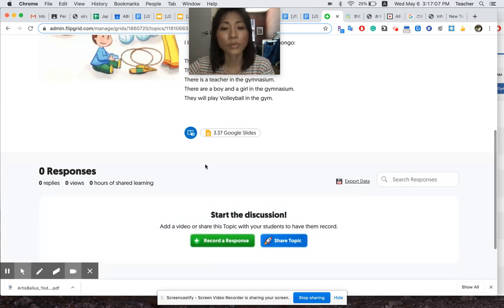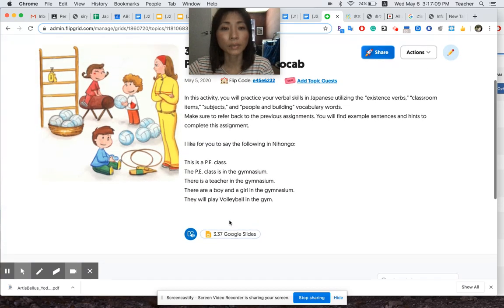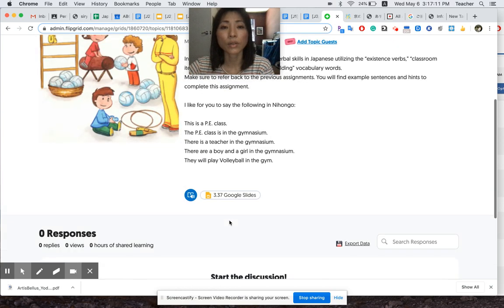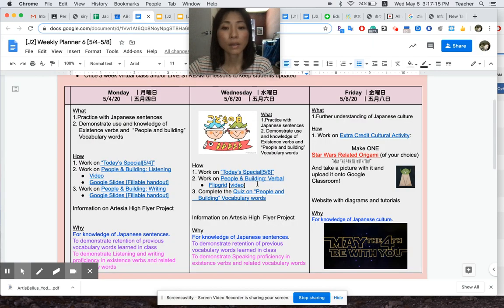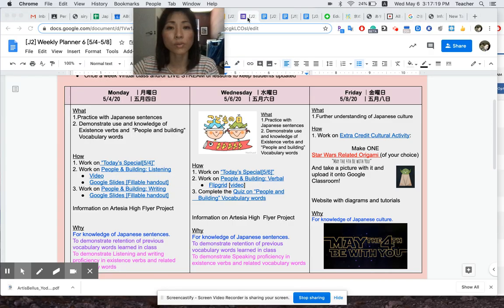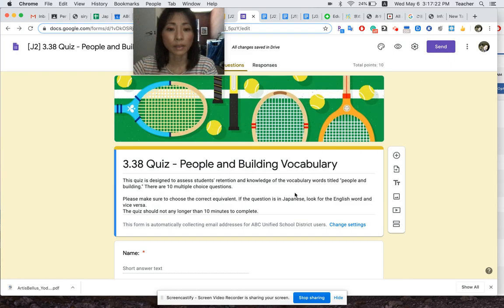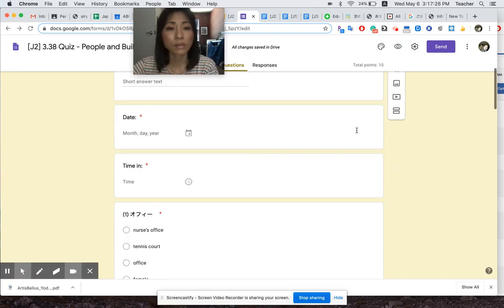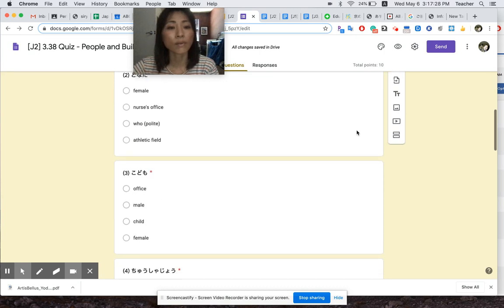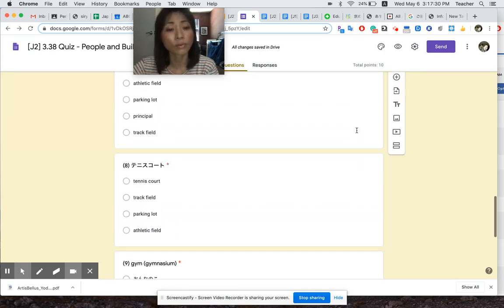And I will post an example here in a little bit, but this is where you do the speaking activity. Now, along with that, there is a quiz that I'm asking you to do, which looks something like this. It is a very short quiz to assess your understanding of vocabulary words that we're just covering.